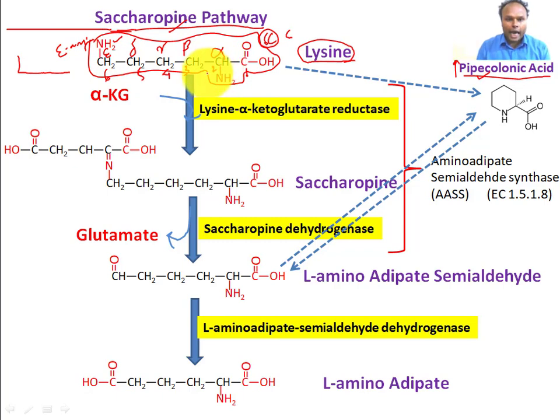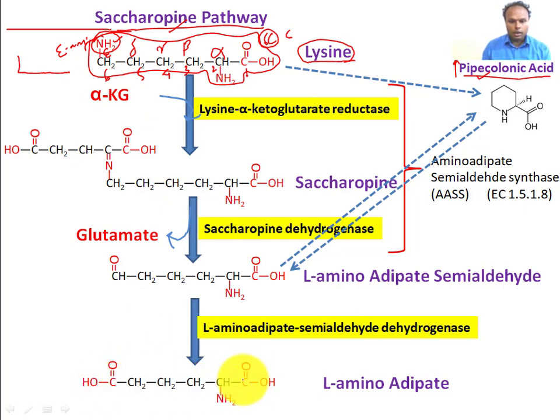So what happens in catabolism is first this epsilon amino group is removed in a two-step process, and then this carbon is oxidized. So ultimately in a three-step process, this carbon is deaminated and oxidized, as you can see here.